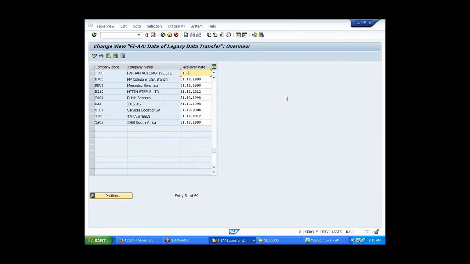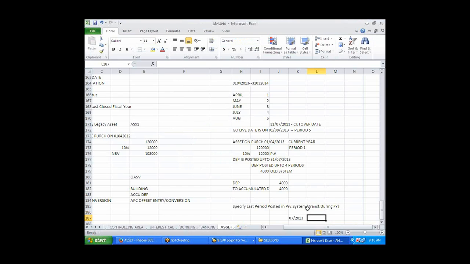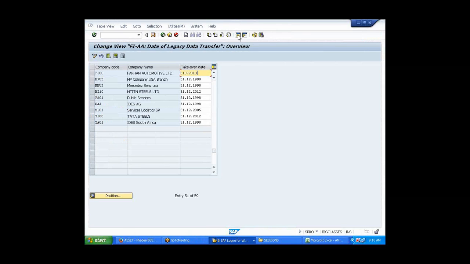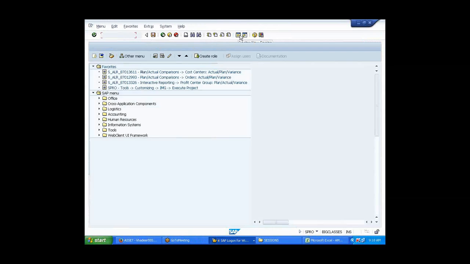Are we using different fiscal dates in the one you did? Why do you keep saying 7 and 8? Because period 5 for us is what? I thought we have to put in the period that we have defined. See, always remember, I told you from the start, the system will understand these dates. You don't need to do it.